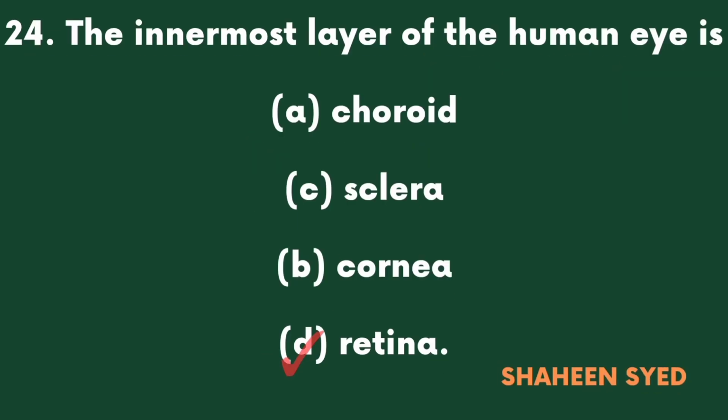The innermost layer of the human eye is A. Choroid, B. Sclera, C. Cornea, D. Retina.